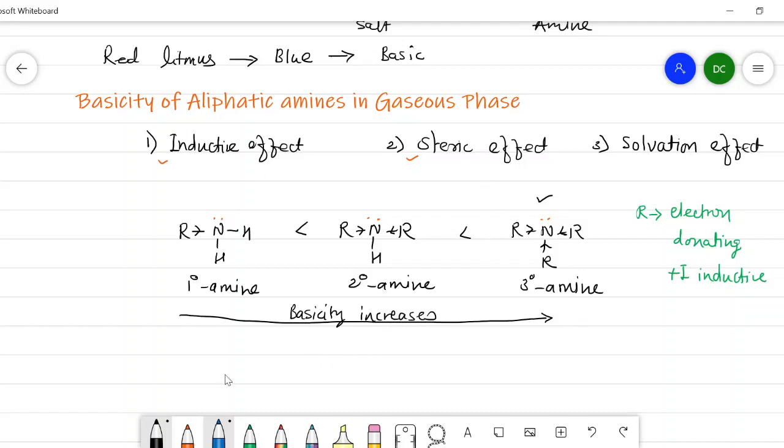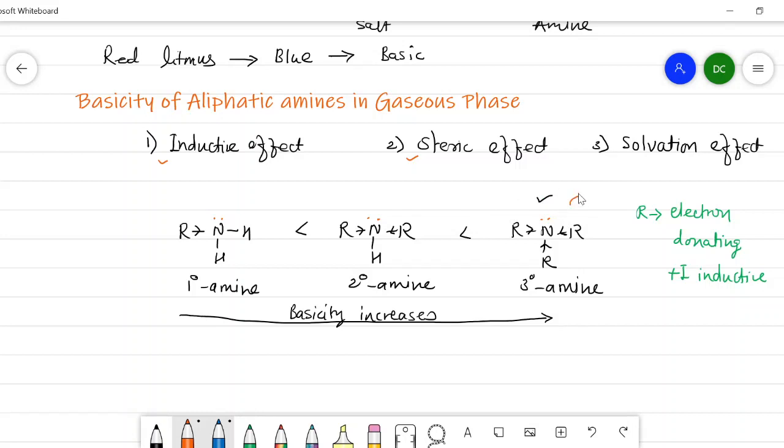Now consider the steric effect. Here there are three alkyl groups attached, here two alkyl groups, whereas here there is one alkyl group. As compared to the primary amine, the tertiary amine possesses three alkyl groups.